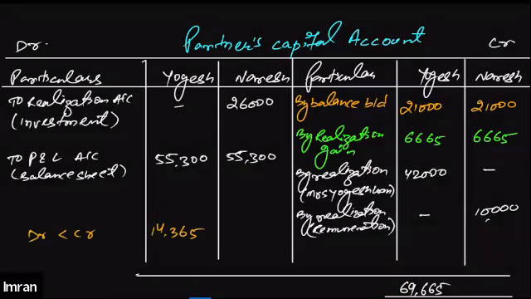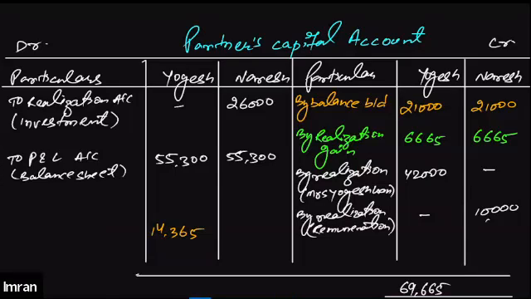If the credit side is more than the debit side, that means he is required to pay 55,300 and the firm is required to pay him 69,665. After adjusting the amount that he is required to pay to the firm, there is still 14,365 that the firm will be required to pay him.